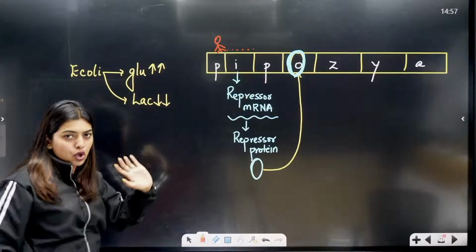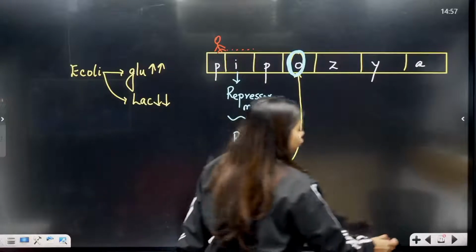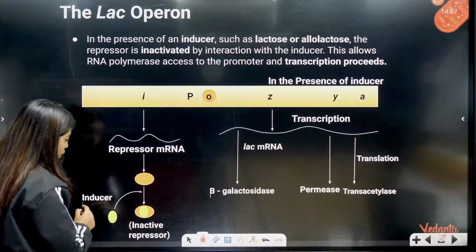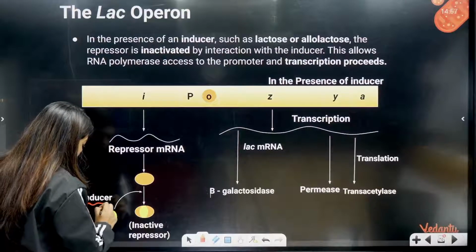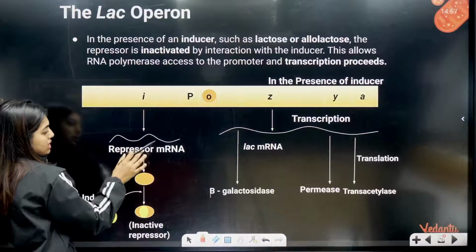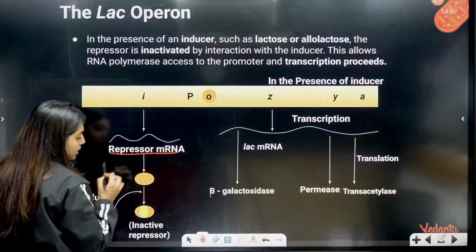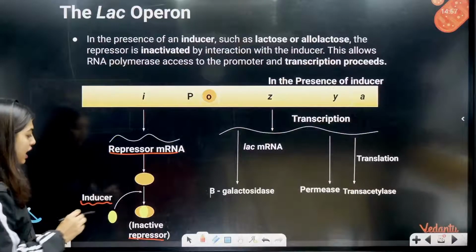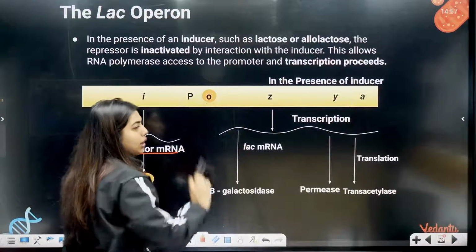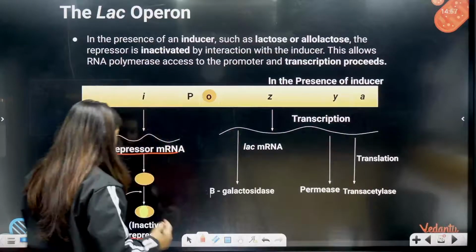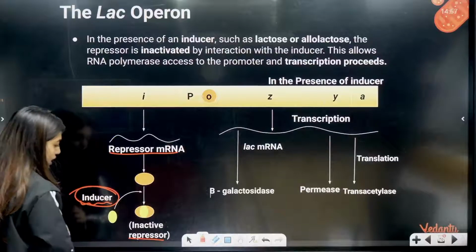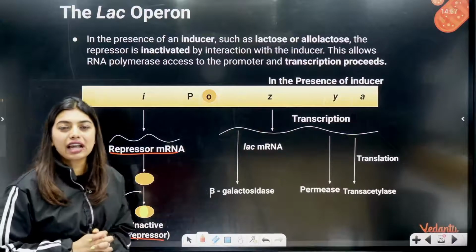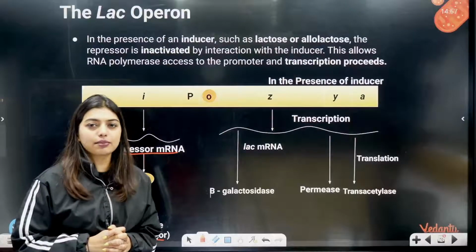So now blocked. Now let's say scenario 2, when lactose is present. When lactose is present, lactose is going to act as an inducer. So same thing is going to happen, students. I gene is going to release repressor mRNA. Repressor mRNA is going to form repressor protein, which is inactive. This repressor protein will want to go and bind with the operator, but lactose is present. That means inducer is present. Inducer will go and bind with the repressor and they will make an inactive complex and not let the repressor move.